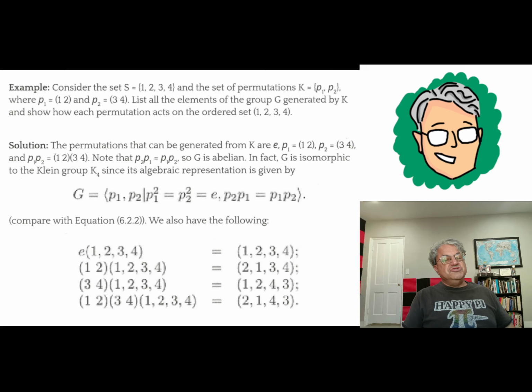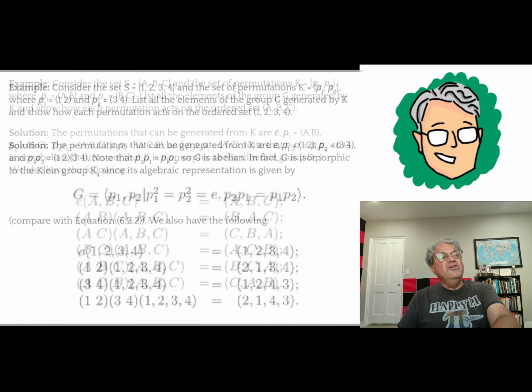Disjoint transpositions always commute. Doesn't matter the order. If they weren't disjoint, they wouldn't commute. But these two do. So we have P2 P1 equals P1 P2. And if you compare that with the algebra for K4, you would see that this group is isomorphic to K4, the Klein 4 group. So not a really exciting group, but it is an example of a permutation group.